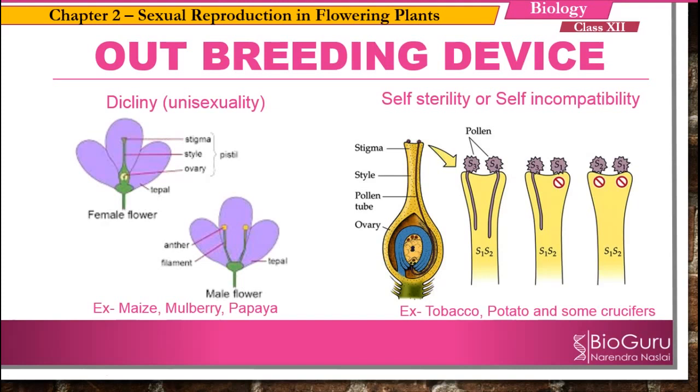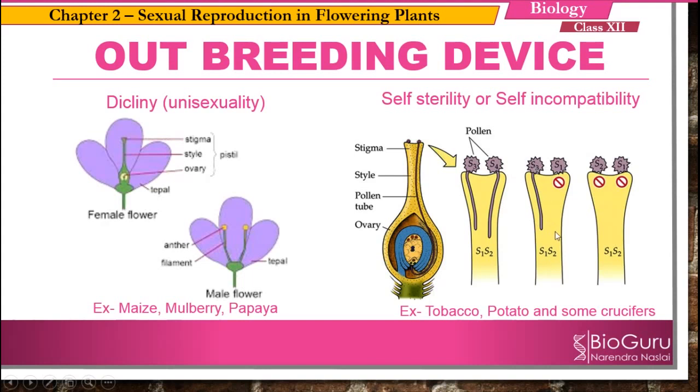So because of that, the pollen grains of having the same genes are not allowed to germinate on the stigma. So it is going to prevent, if the stigma is going to detect the same genes, here S1 and S2, if the pollen grains having either S1 or S2 get deposited on the stigma, they are not going to germinate. So it will allow only the pollen grains having different genes.